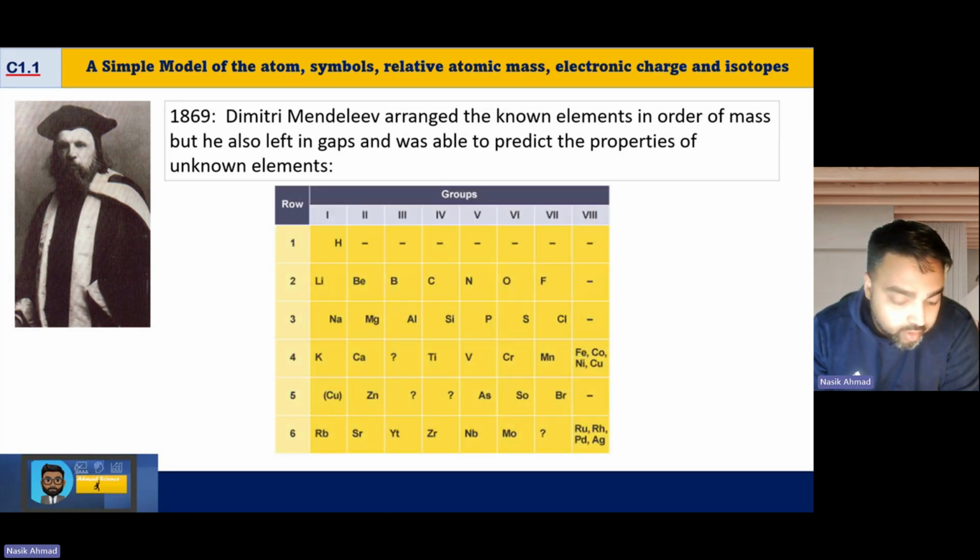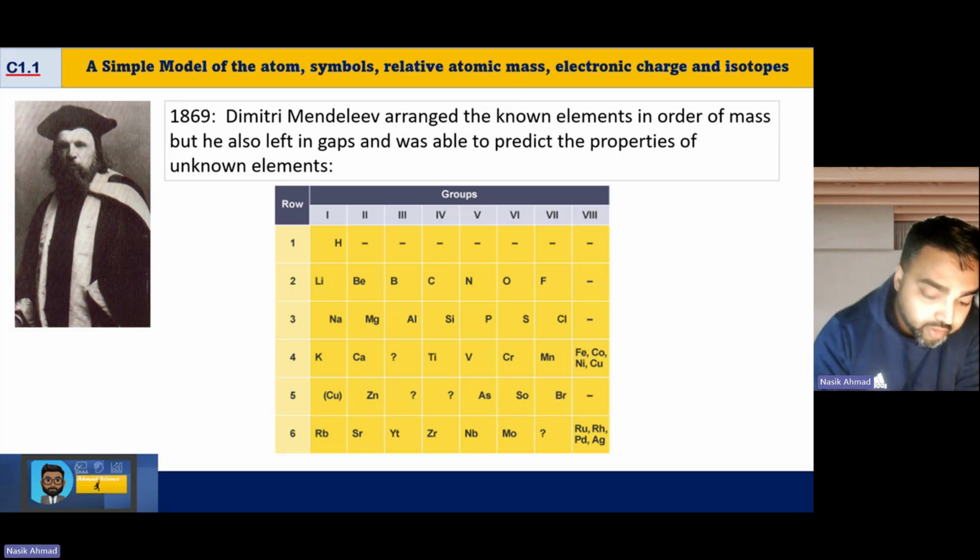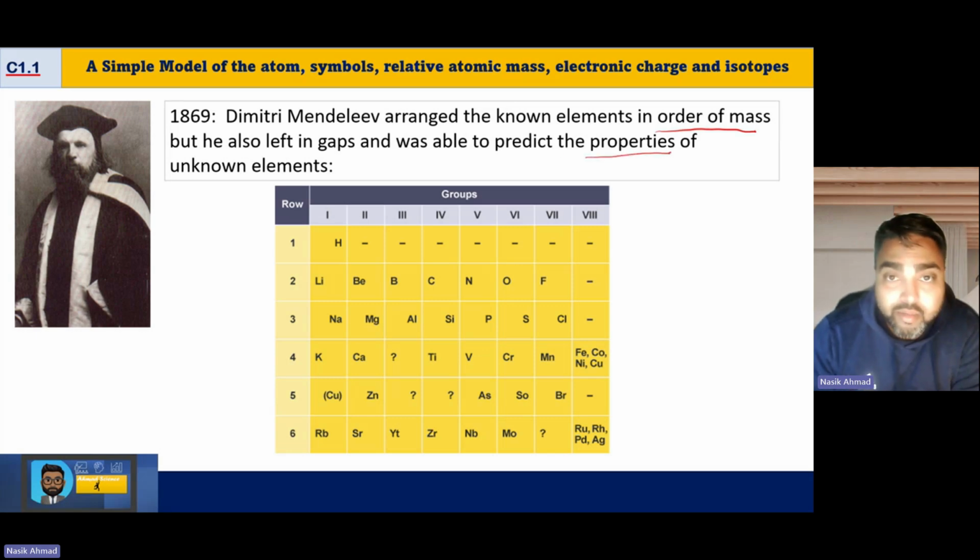He grouped them in order of mass, but also in order of properties. So this is the key thing. Mendeleev's big idea was to put them in order of mass, but also in order of their properties. Based on that, he could predict the properties of undiscovered elements. So he left gaps for elements that hadn't been discovered yet.